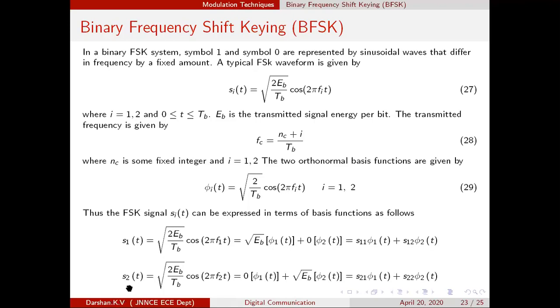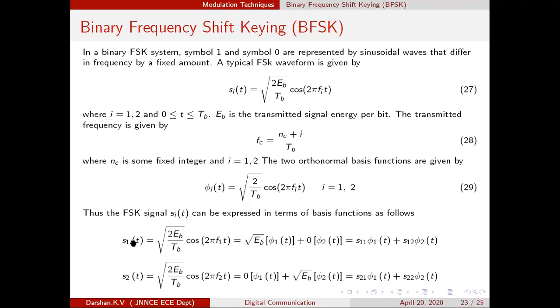Similarly, let us write the expression for S2 of t. S2 of t is root of 2Eb by Tb cos 2 pi f2t. Here there is no f1. f1 is related to the first basis function. So you write 0 into phi 1 of t plus root Eb into phi 2 of t. Phi 1 of t, root of 2 by Tb cos 2 pi f1t, into 0, so you will have 0 over here, and root Eb phi 2 of t. Phi 2 of t means root of 2 by Tb cos 2 pi f2t. That takes care of it.